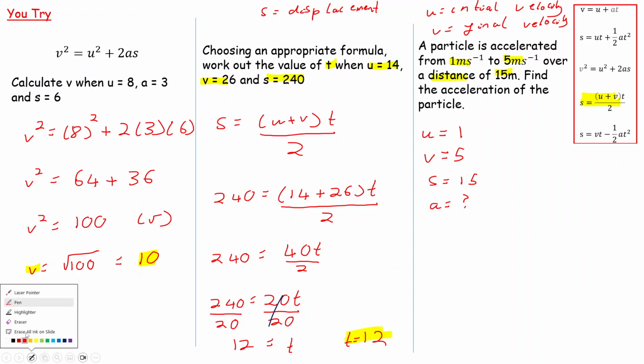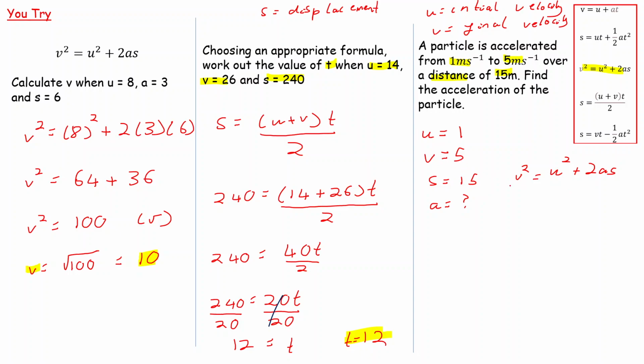So we go through our formulas to see which one we're going to be using. We've got U, V, S, and A. If we went through them all, is it the first one? No. Is it the second one? No. It's going to be the third one because we've got a V, which is 5. We've got a U, which is 1. We've got an A, which is what we're trying to find. We've got an S, which is there. So it is going to be the third one. Definitely I recommend you write down your formula, which is V squared is equal to U squared plus 2AS. And it's just a case of substituting your variables into your equation.